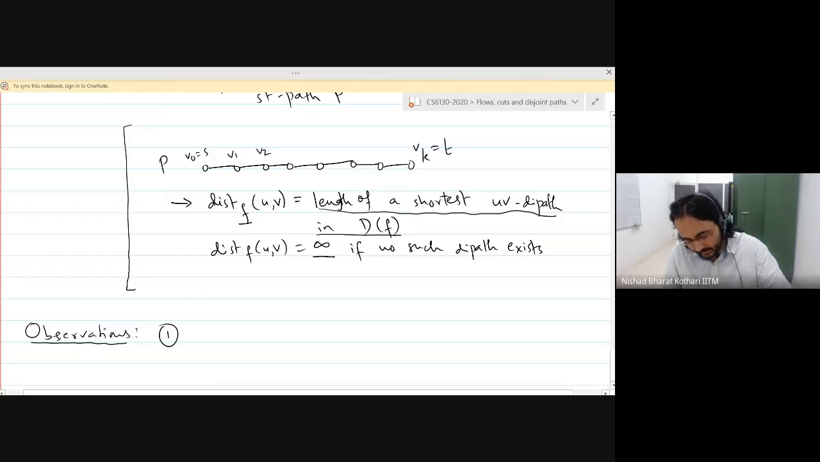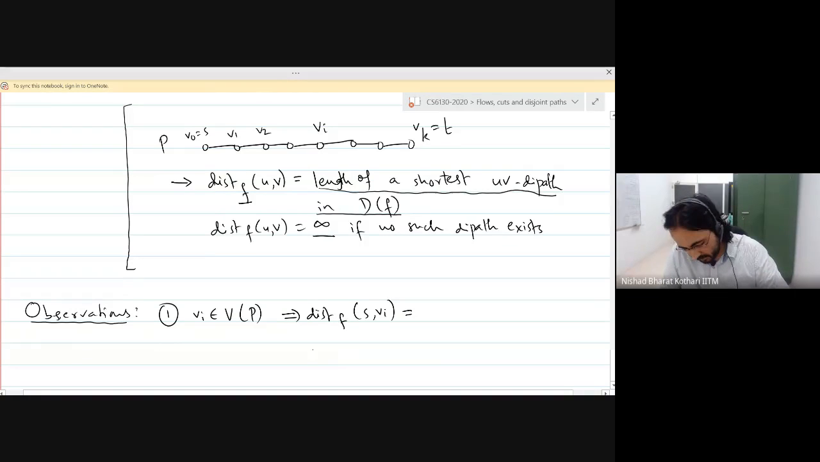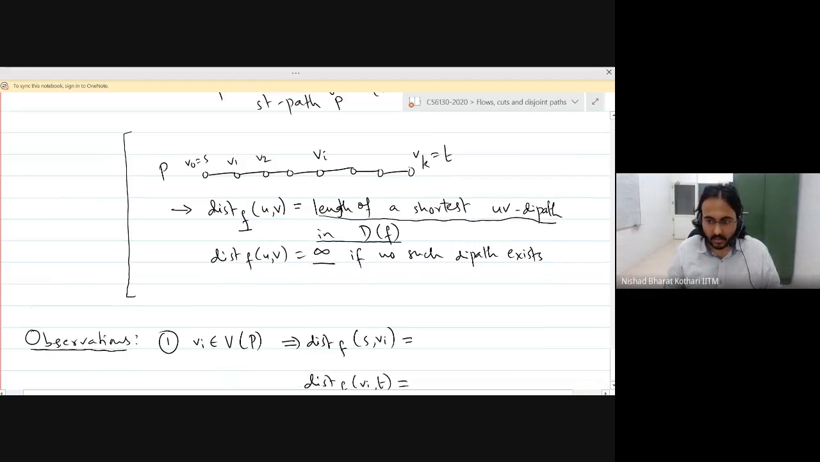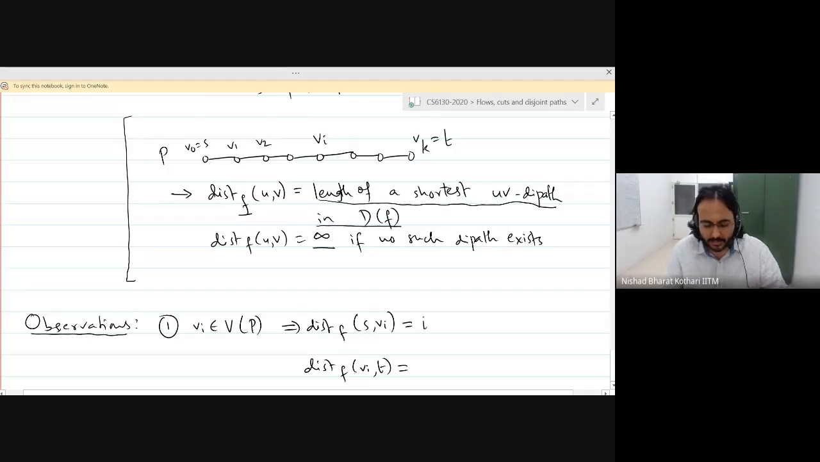Supposing you take any vertex here, Vi. So Vi is some vertex on the path P. Then can someone tell me what the distance is between S and Vi? I. Because this is the shortest path, so it also has to be the shortest path between S and Vi, right? Shortest dipath from S to Vi.